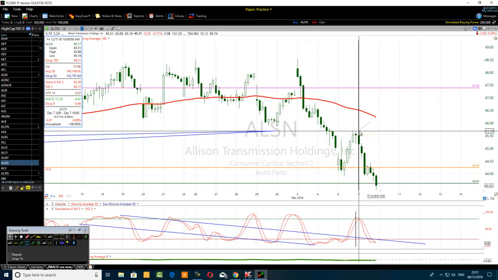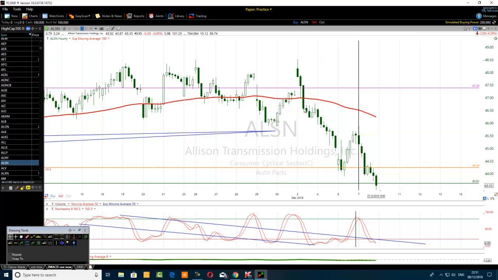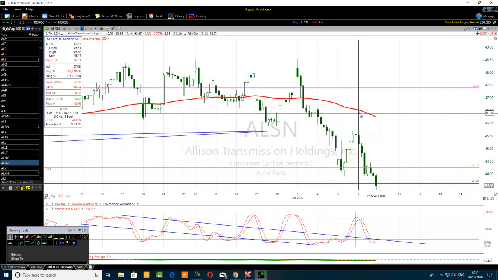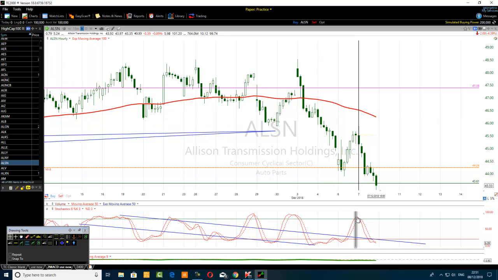Can you see that? 12, 7, 18, December 7, 2018. So the stochastic on the hourly time frame on the 7th of December was overbought, but on the 4-hour time frame, it was oversold.